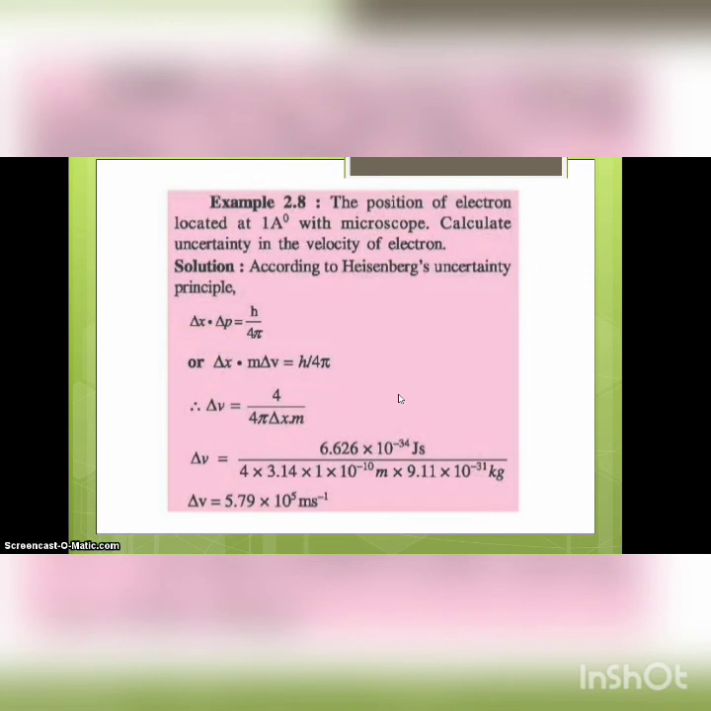This is a problem relating to Heisenberg's uncertainty principle. Look at the problem. The position is given as 1 angstrom, and you have to find the velocity. According to the equation, delta x into delta p is equal to h by 4 pi, or delta x into m delta v is equal to h by 4 pi. From this, the change in velocity is equal to h divided by 4 pi delta x m. Substituting all the values, we get the change in velocity of the electron.